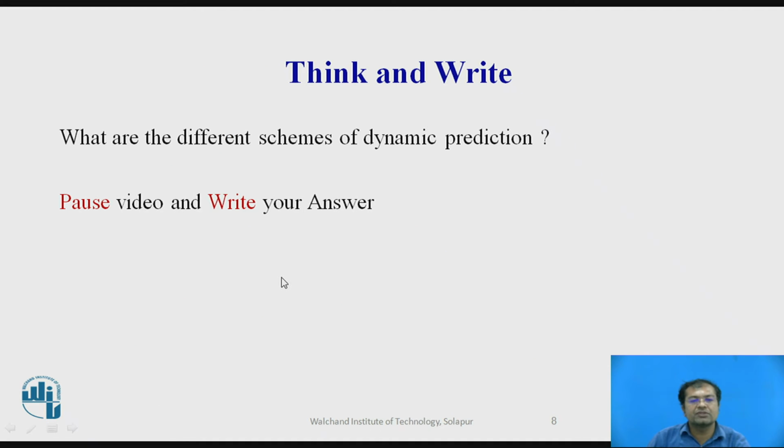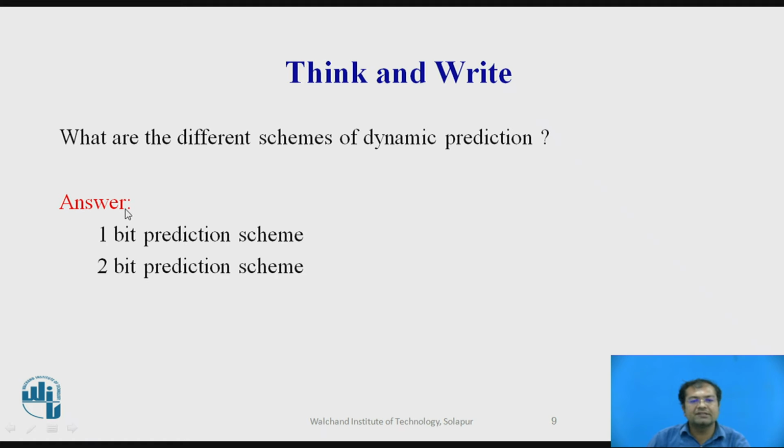So let's have a question. Think about this question, pause the video, and write down the answer. The question is, what are the different schemes of dynamic prediction? The answer is, there are two prediction schemes for dynamic prediction. The first one is the 1-bit prediction scheme and the second one is the 2-bit prediction scheme.